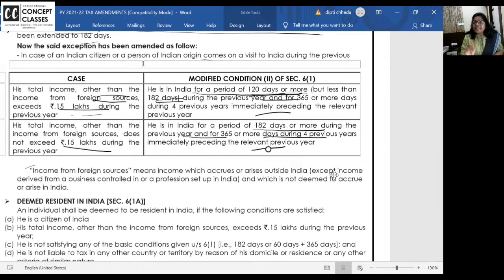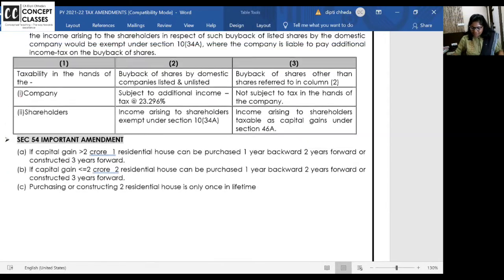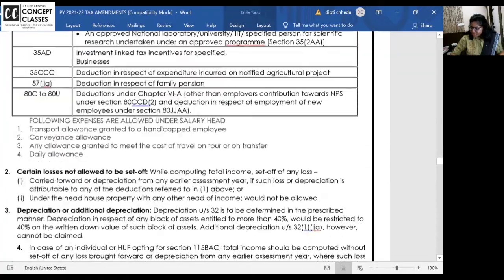Income from other than income from foreign sources. So income which accrues or arises in India, okay, except income from business controlled in India and which is not deemed to accrue or arise in India. So what is foreign income? Income which accrues or arises outside India or which doesn't accrue or arise in India. And if the business is controlled in India, obviously it is accruing. So I will make this part very clear right now for all of you.